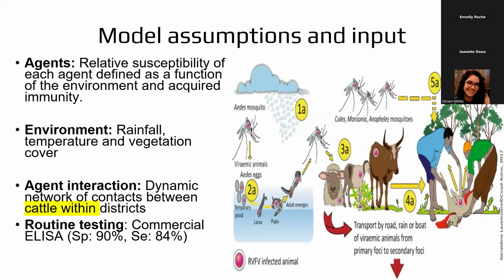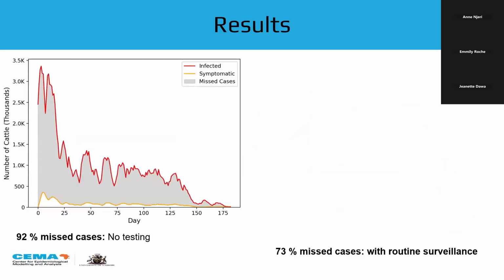Later on, we tried to simulate an intervention of testing, because right now the government only tests when there is a confirmed outbreak in humans. That's when they test animals. And we think that shouldn't be the case because the disease spreads from animals to humans. So we felt that the testing should be done in animals first, and that's the case we are trying to make. So as an intervention, we simulated potential testing, if it is done, and what benefits it would give us.